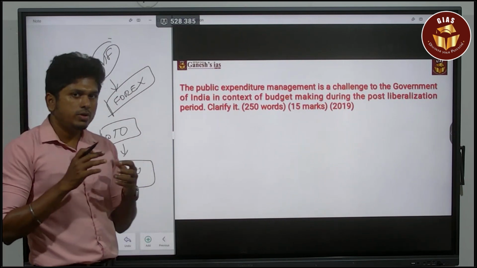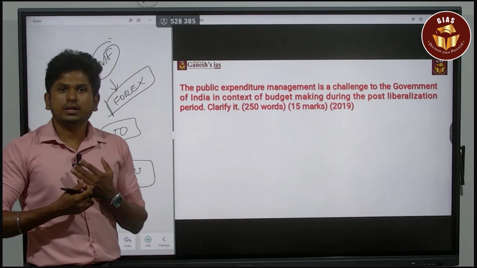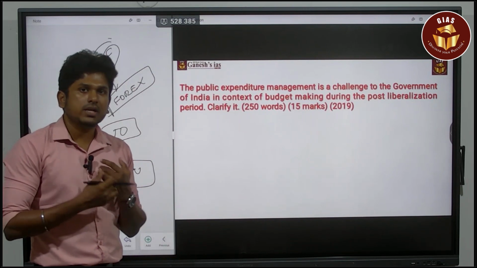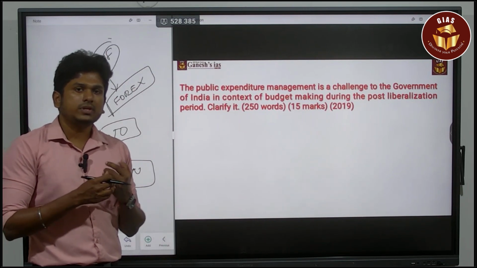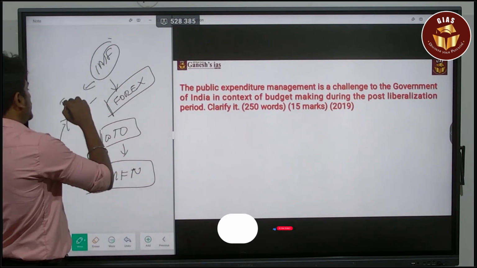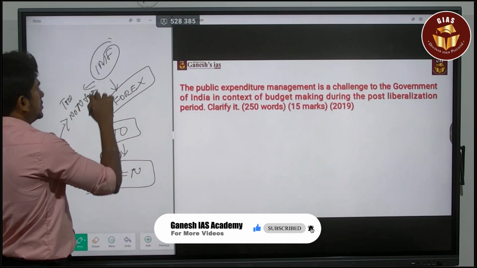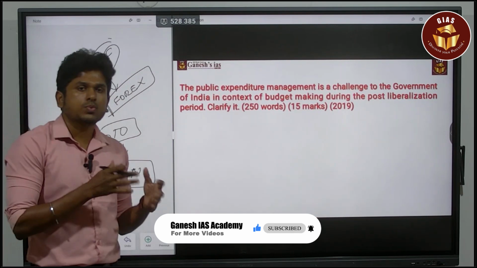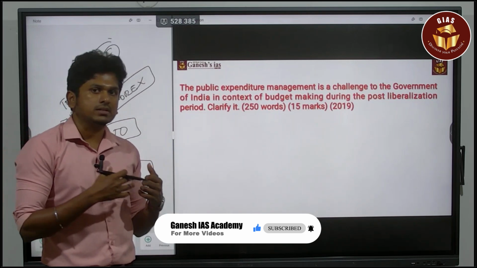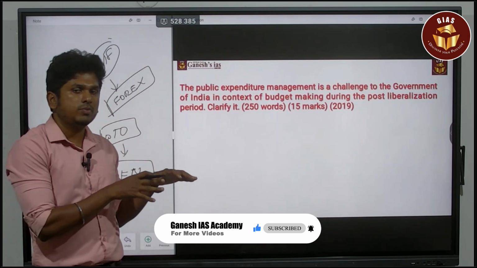So if you are going to make any budget, the government needs to think about the global organizations before going for any budget making. There is a possibility of sanctions. There is a possibility of restrictions. For example, there are restrictions called tariff barriers and non-tariff barriers. So these are the things going to affect your exports. So before you do any budget activities like providing subsidies, that is the issue. So this is the issue about subsidies.